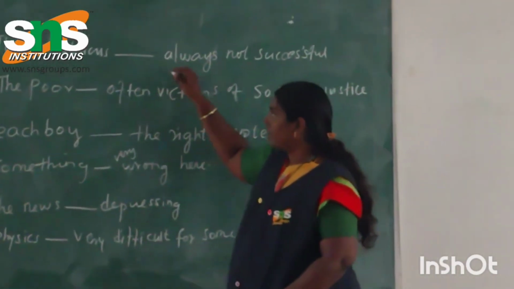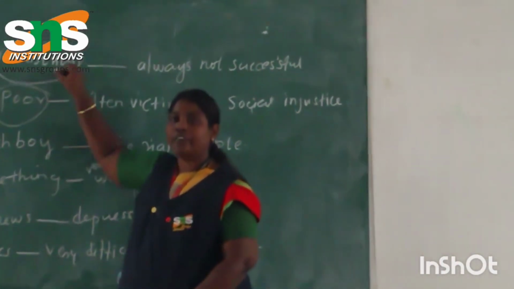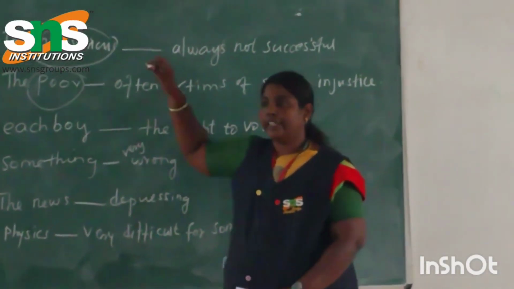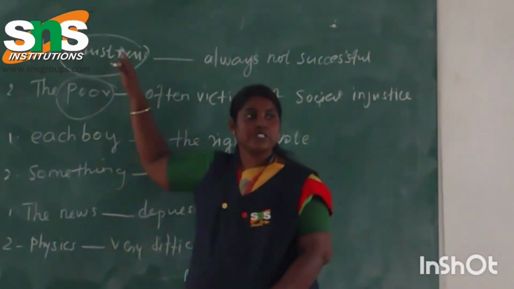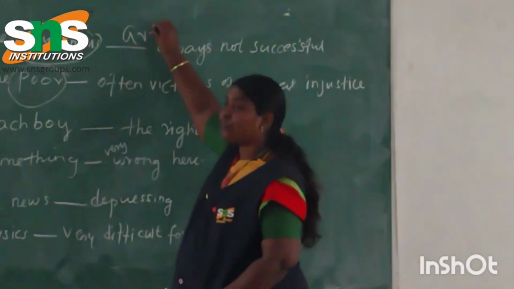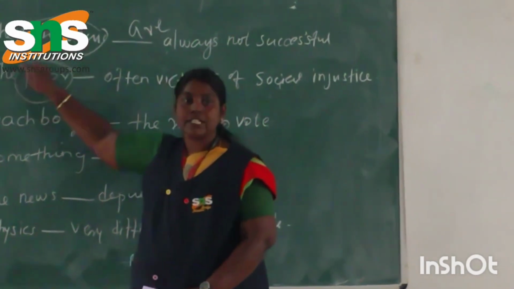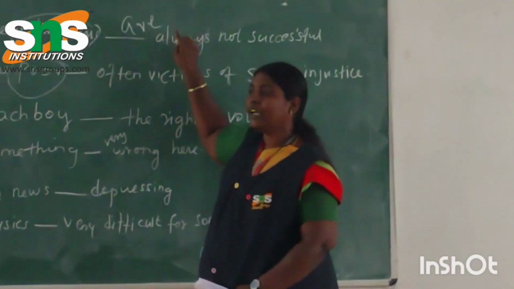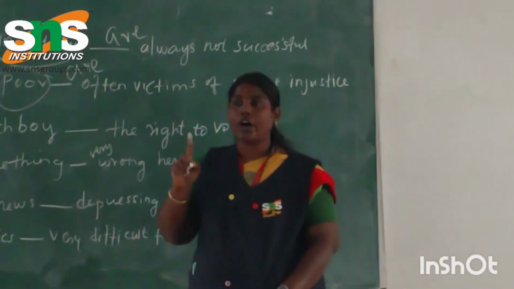ஓகேவா? So here we are addressing the industrious people, the poor, which means that we are talking about the whole group of people, not any particular one. In the sense, to be more clear, when an adjective is used to begin a sentence, it takes only the plural form of your verb. What is the rule here? When the adjective becomes the beginning of a sentence, it takes only the plural form of your verb. The poor, not only one particular poor, all the poor people.